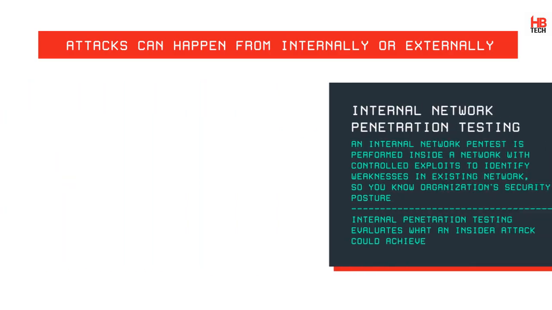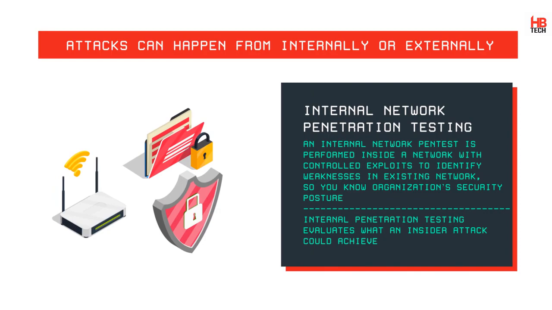Internal network pen testing. An internal network pen test is performed inside a network with controlled exploits to identify weaknesses in the existing network, so you know the organization's security posture. Internal penetration testing evaluates what an insider attack could achieve.